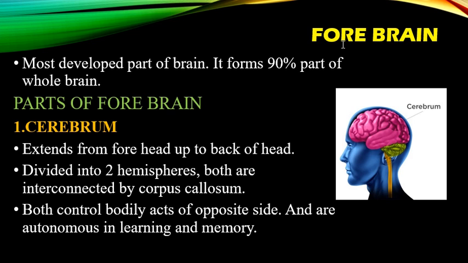Major parts of the forebrain include number 1, the cerebrum. This major part of the forebrain is the cerebrum. The forebrain forms 90% of the whole brain, and the major portion is the cerebrum.